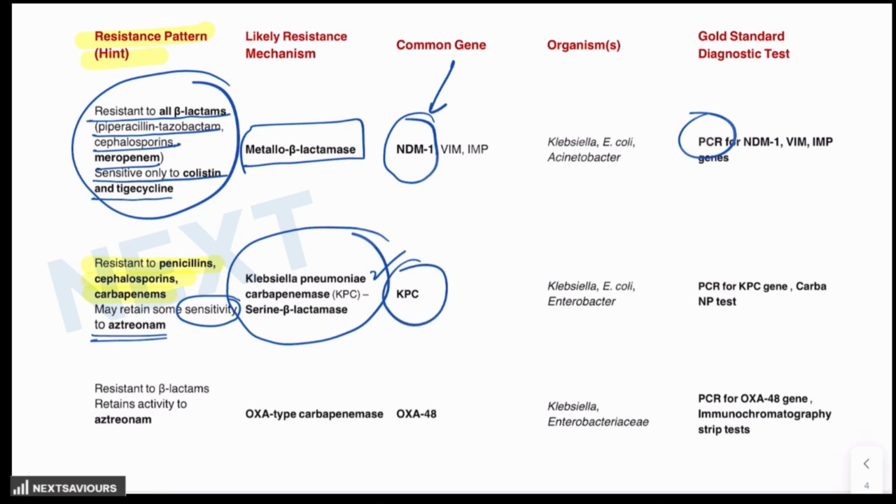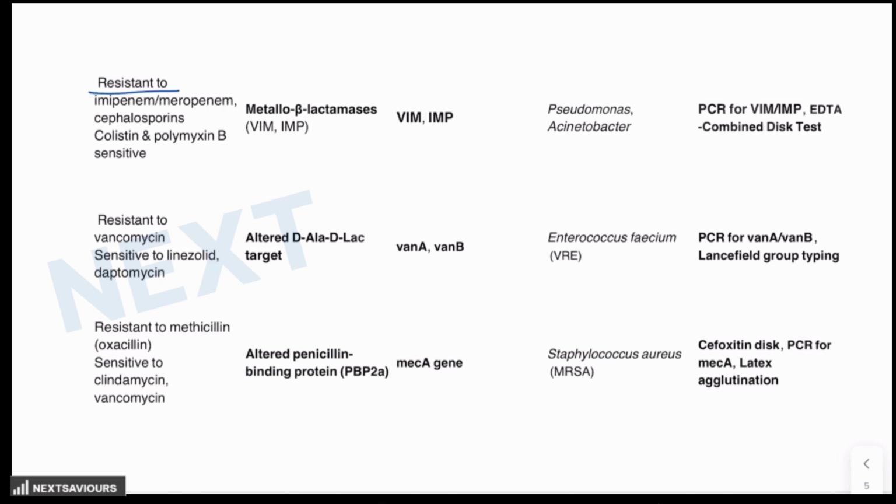the KPC gene. For OXA48 to be the gene involved in the production of carbapenemase, the examiner would provide you the hint in the form of a question that there is a resistance to all beta lactams, but there is retained activity to aztreonam. Similarly, if there is a resistance to imipenem, meropenem, cephalosporin, and colistin and polymyxins are sensitive, then it could be because of the alteration in the VIM and IMP gene.